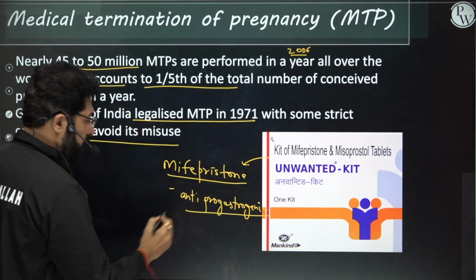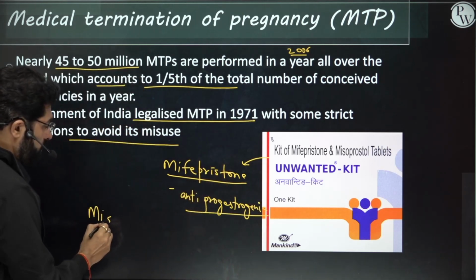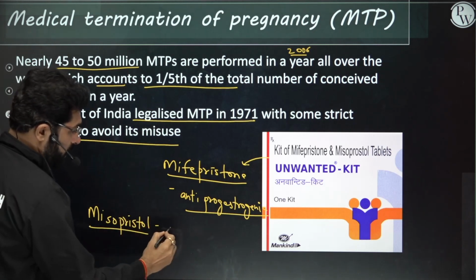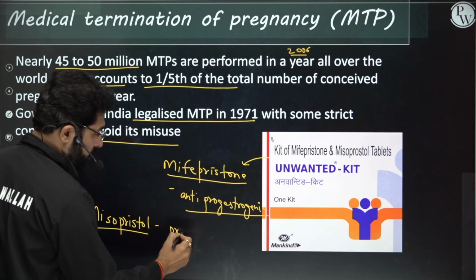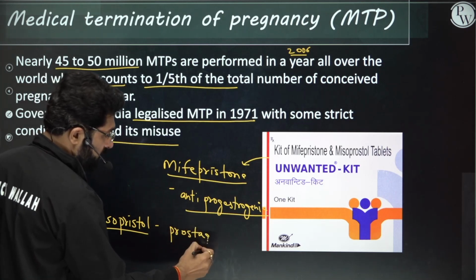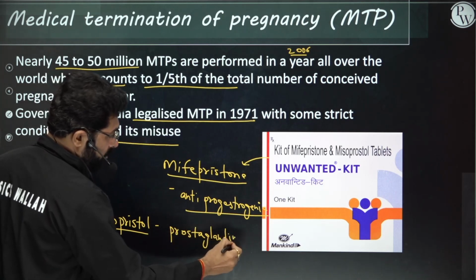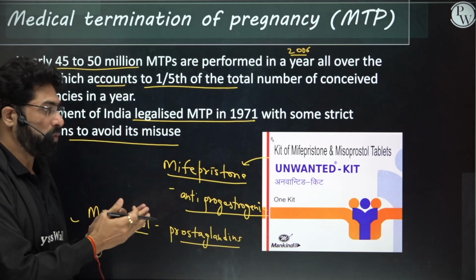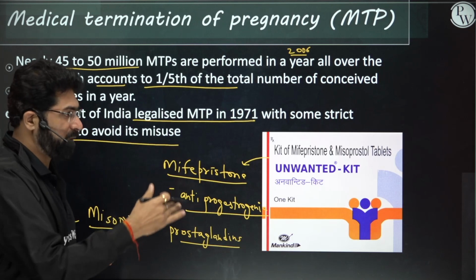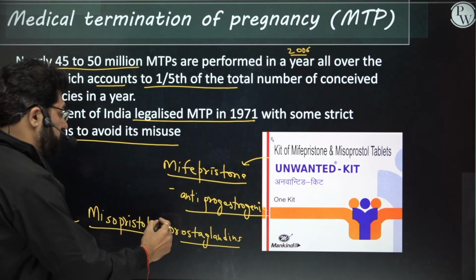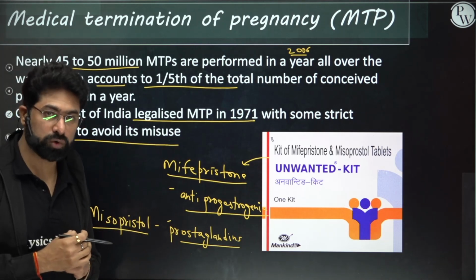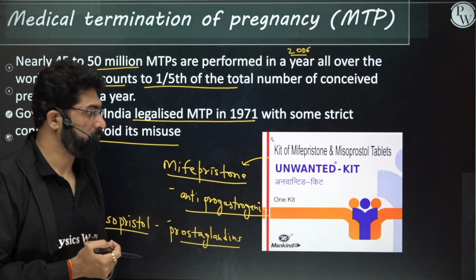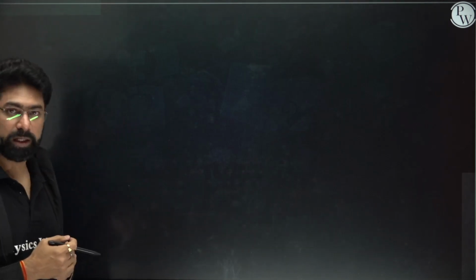Whereas it is used along with misoprostol. Misoprostol is actually a kind of prostaglandin. So prostaglandins are going to take out whatever the leftover of the fetus will be there, that has to be also taken out. For that, there are prostaglandins which are going to remove those leftovers. Okay, so this is a kit which is available in the market.